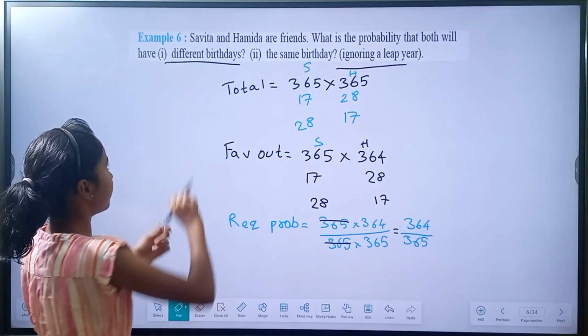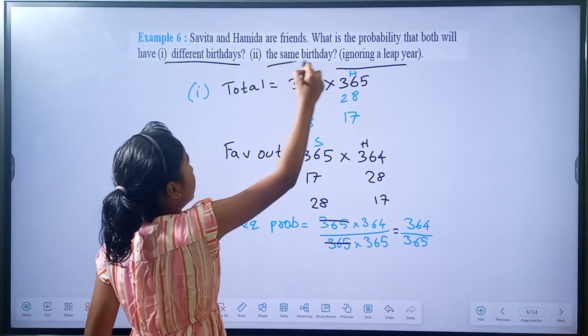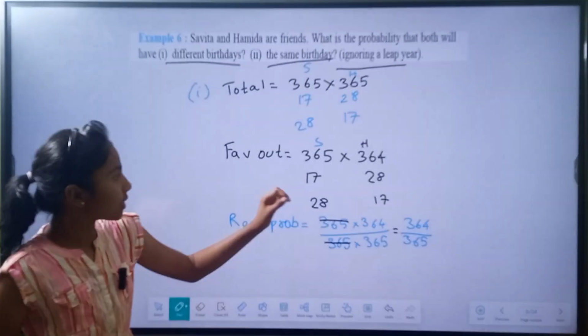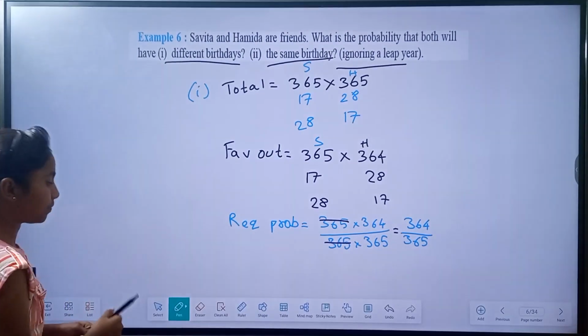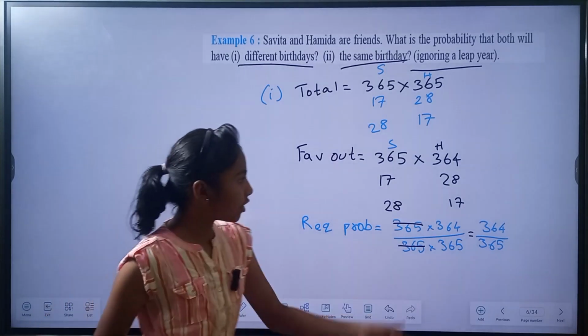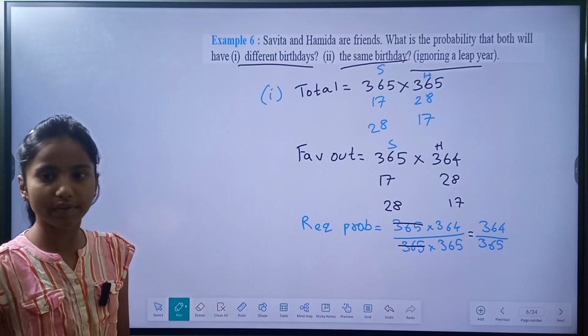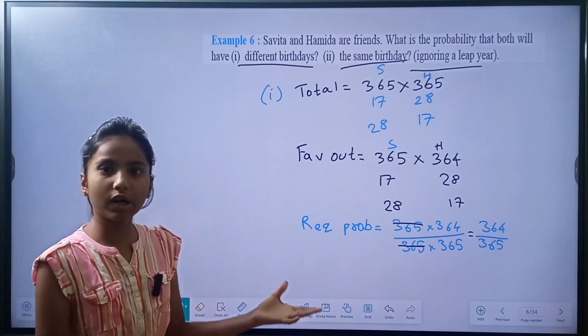Now this is the first part. Okay, let us go to the second one, the same birthday. For having different birthdays, the probability is 364 by 365, and we only have 2 events over here also: same birthday or different birthday.